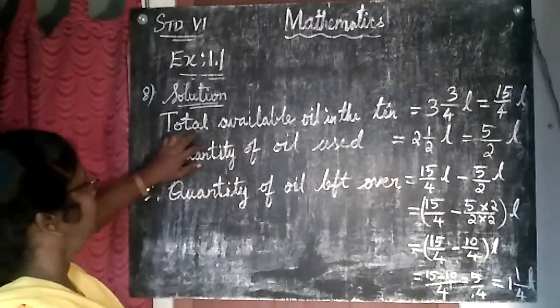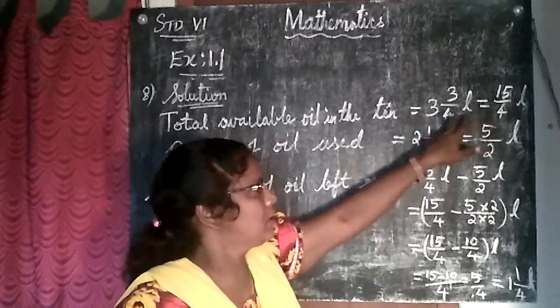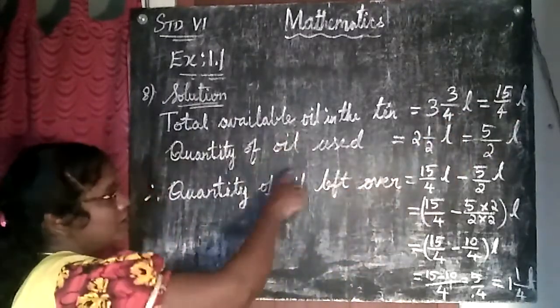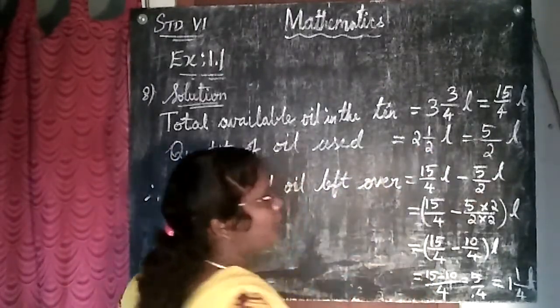Eighth one solution. Total available oil in the tin is how much? 3 by 4 liter. That is 3 4s are 12, 12 plus 3 is 15. 15 by 4 liter. How much oil is used? 2 1 by 2. That is 2 2s are 4, 4 plus 1, 5 by 2 liter.